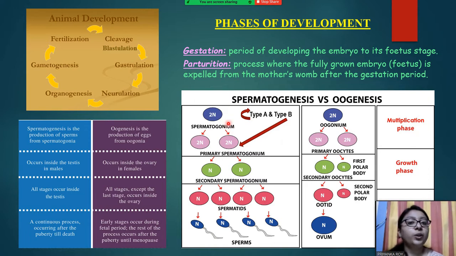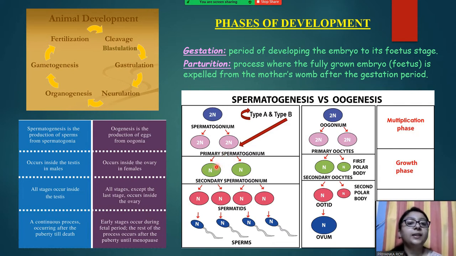It starts with a diploid cell called spermatogonium. There are two kinds of spermatogonium, type A and type B. Type A spermatogonium gives rise only to type A spermatogonium by mitotic divisions, so it is basically responsible for increasing the number of spermatogonia in the testis. So this is kind of a stem cell. Type B spermatogonia increases in size, derives nutrition from the neighboring cells and gives rise to a primary spermatogonia. This primary spermatogonia is also diploid, and from primary spermatogonia, meiotic division starts.